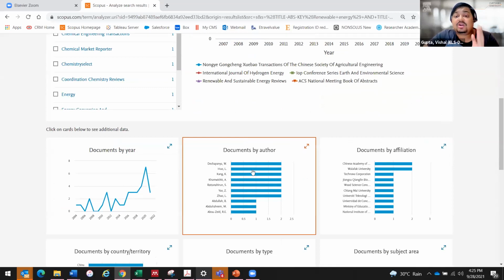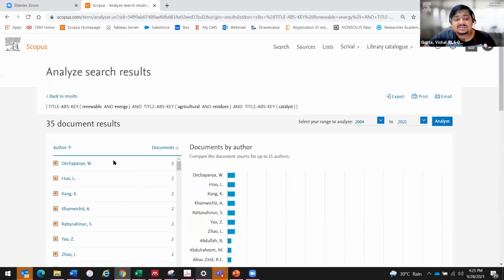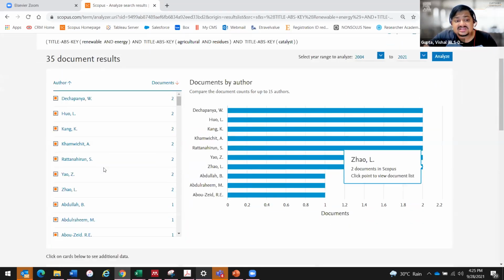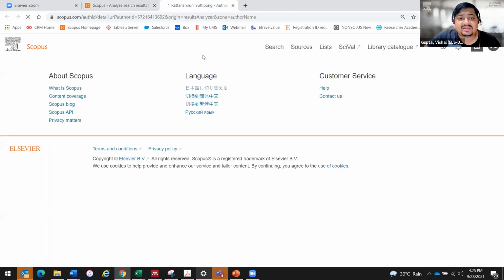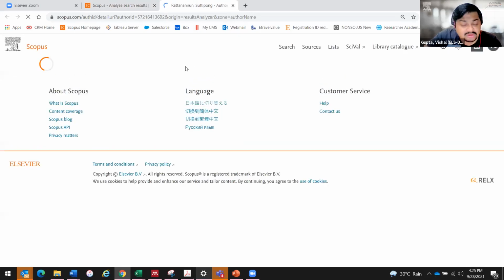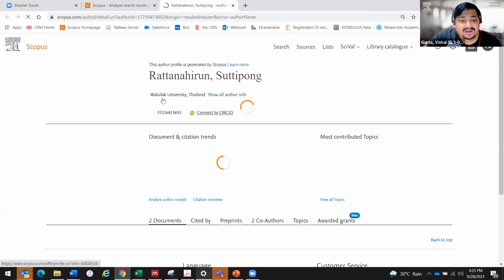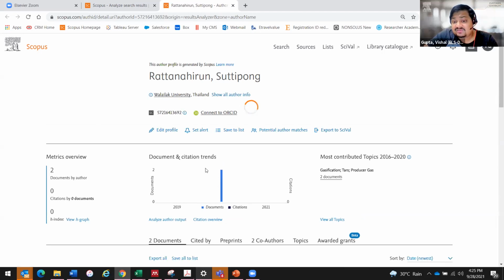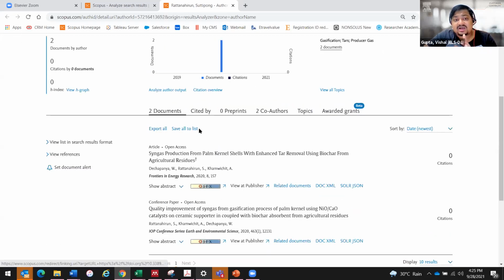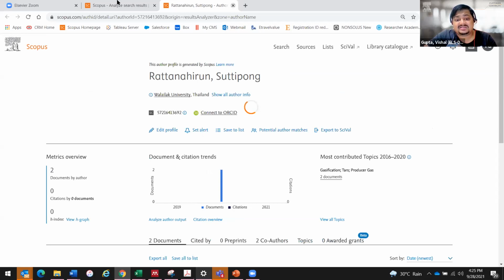Next, you want to find out collaborators. Who are the people working in similar domains whom I can contact? So see, this is the exhaustive list of people that are working in this field. And if I now want to find out who this person is, I can just open his profile and find out that this person's name is Sutipong Ratana Hirun, and he or she is from Valailak University, Thailand. And you can see his entire profile. So he has only published 2 articles, which means that he is someone who is publishing in this particular field as well, right? So this is how you can identify and find collaborators as well.